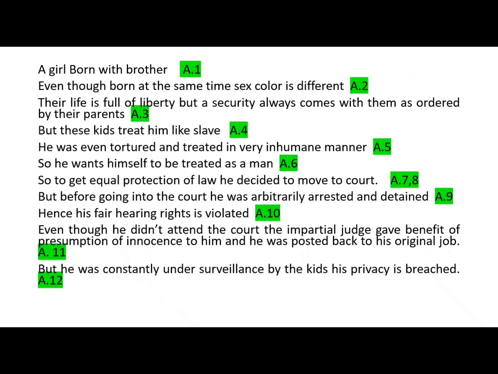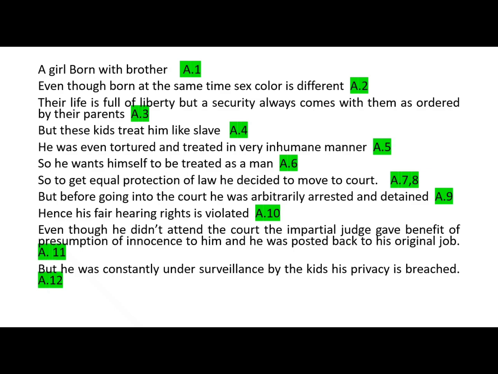Okay, so the first one is article 1 is about all humans are born free and equal, right? And also there is a word spirit of brotherhood. For that only I have given a girl born with brother. And for the article 2, sex color is different, that means that right against discrimination.